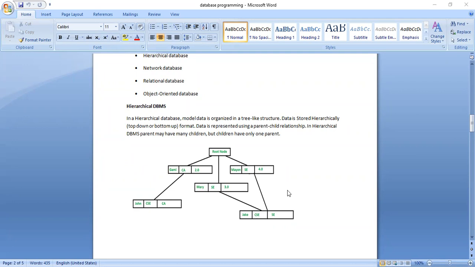Now you see the root node. My root node has 3 children here, so it is a general tree structure. Suppose if you go for a binary tree, every node can have a maximum of 2 children only. That is nothing but a binary tree. Here in this case, I took a general tree structure.